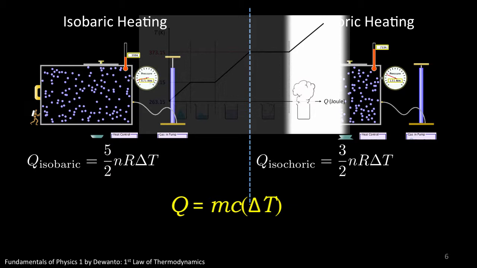To do so, we need to know the molar mass of the mentioned gas, but that sort of information can easily be found. More importantly, the physical meaning of these equations are the same. The amount of heat required to heat the gas depends on the amount of the gas, be it in terms of mass or mole, the increase in temperature, delta T, and a sort of constant.